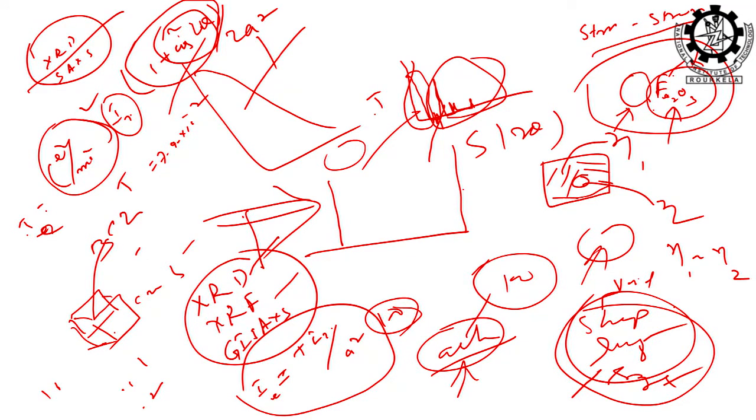If I replace this as matter and the rest as void, is the contrast same or different? Same. That is Babinet's reciprocity principle: whether it is matter or void does not matter, because you are referring to contrast, the electron density difference. That is also an assumption. So Babinet's reciprocity principle is applicable here in small angle X-ray scattering.